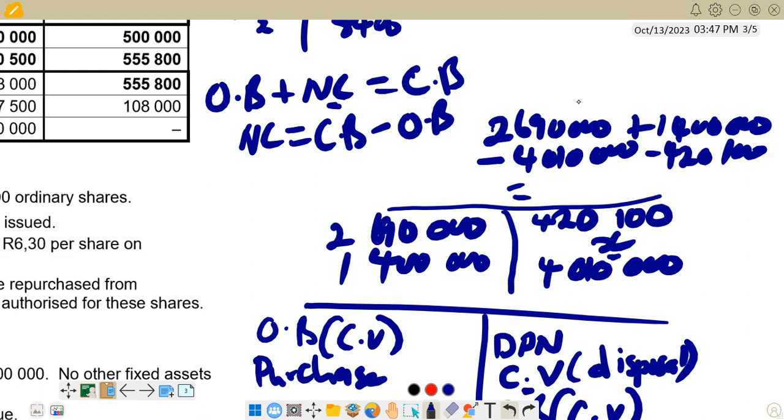Let's try to calculate that one. We start with 2,690,000, then we add 1,400,000. Then we subtract 4,010,500.